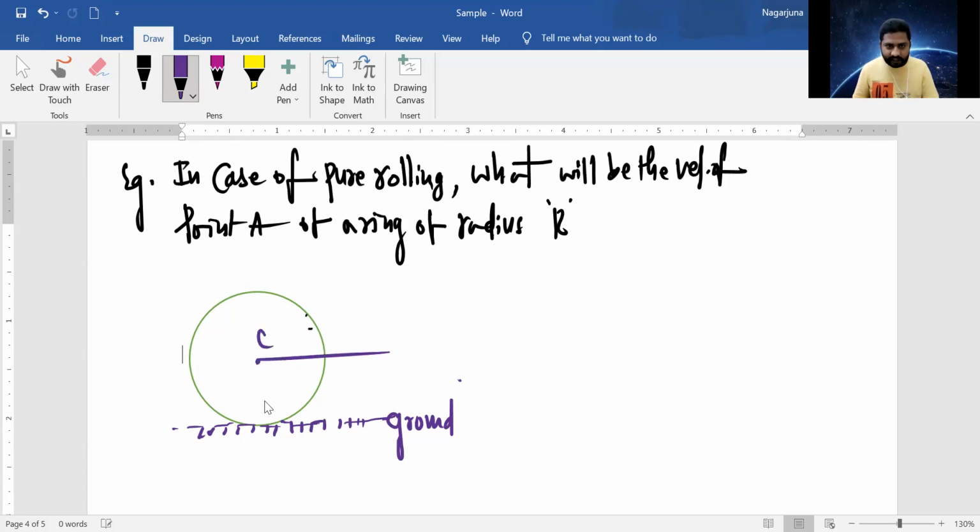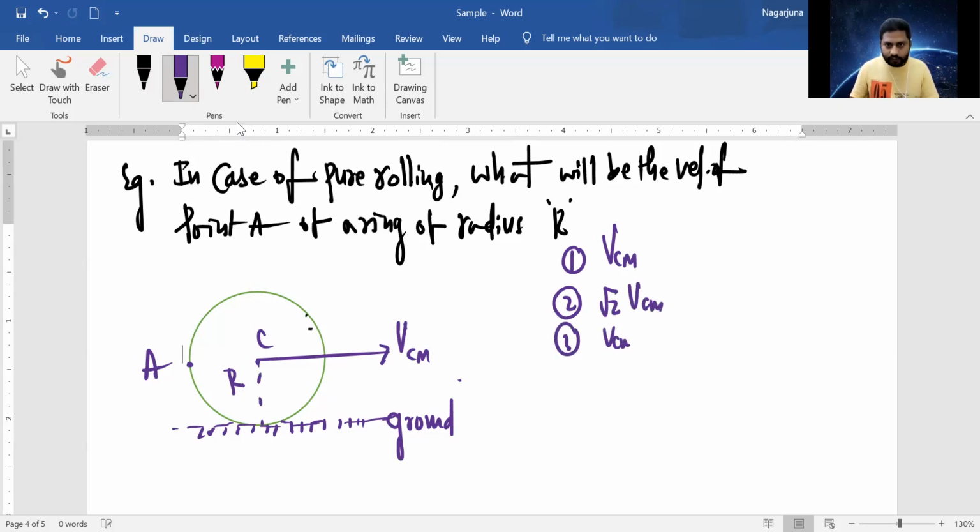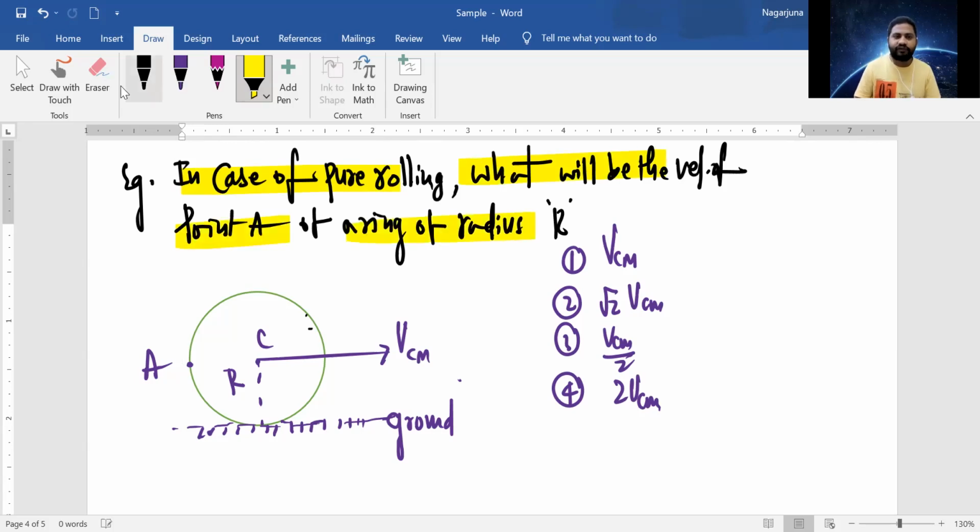Center of mass, and they have clearly mentioned that the center of mass is moving with the speed VCM. The radius of this ring is given as R. It is a ring. Point A is kept here. You know the options: number 1, VCM; number 2, root 2 VCM; number 3, VCM by 2; and number 4, 2 VCM. In case of pure rolling, what will be the velocity of point A of a ring of radius R?